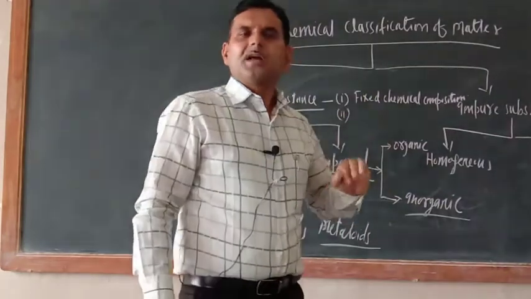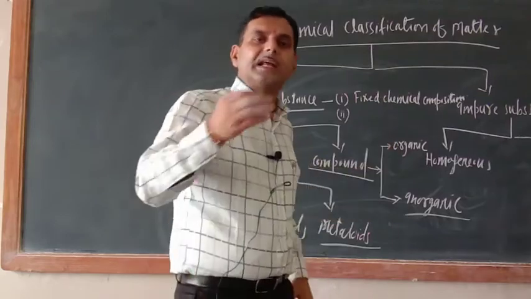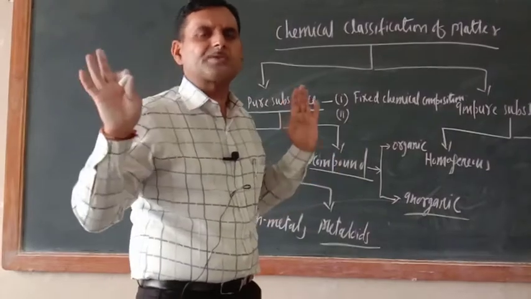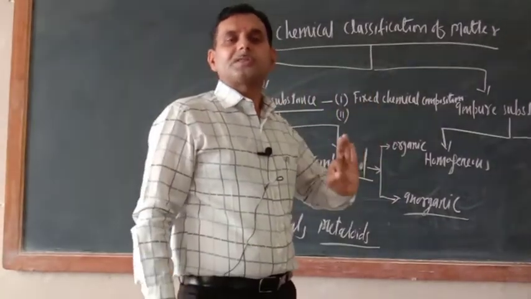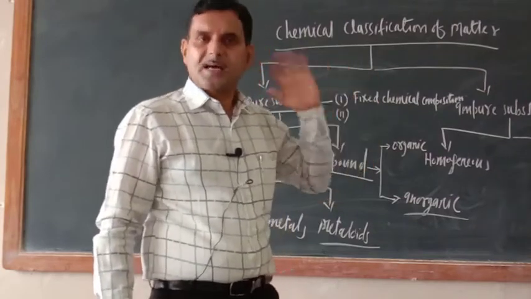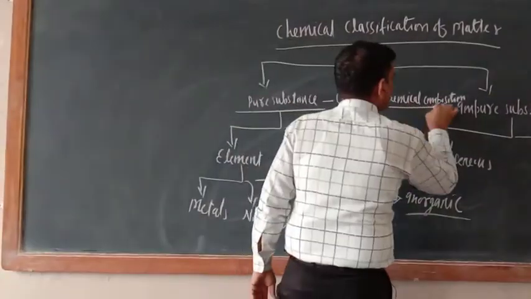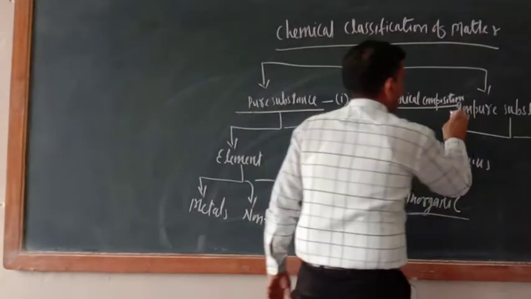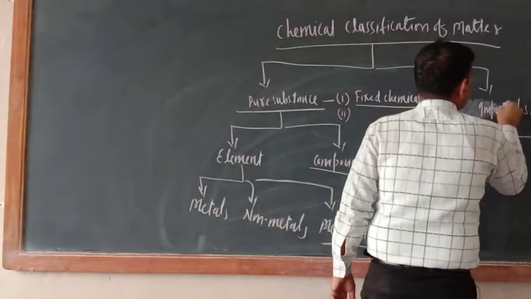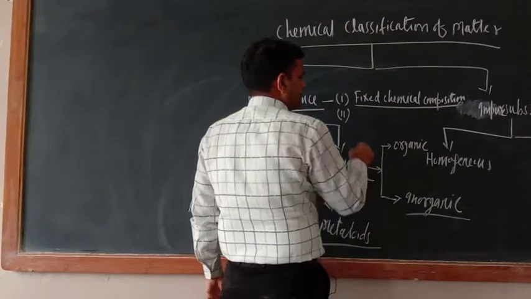Like water, let it be any source, maybe lake water, pond water, river water, whatsoever the source may be, hydrogen and oxygen in water always combine in a 1:8 ratio by mass. So fixed chemical composition means their mass is fixed in that chemical compound. Okay, now don't get confused. I am writing here impure substance. So the first one is fixed chemical composition.